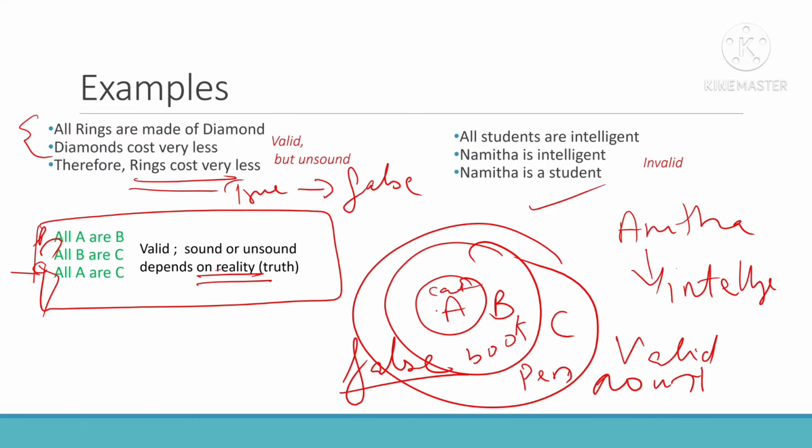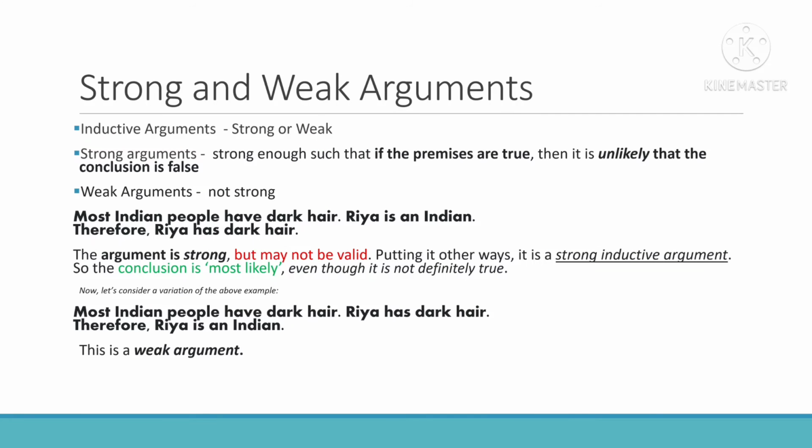Okay. Next concept is strong and weak arguments. This is for inductive arguments. We use the terms strong and weak. Strong argument means if the premises are true, then it is unlikely that the conclusion is false. It can be false, but it will not be false for almost all the cases. That is the case here. Okay, if the premises are true, then most probably, or 99% I can say, the conclusion will be true. It should be true, but also there can be some cases when it can become false. But normally it should be true. That is the case. Weak argument means that it is not strong.